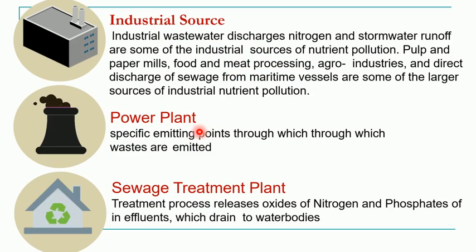Similarly, power plants emit different types of gases, and when condensed they come into the aquatic ecosystem. Similarly, if sewage treatment plants are not properly handling their nitrogen and phosphate effluents, those will be added to the water bodies. All these are called point sources. We know the source from which the nutrients are coming to the water body.